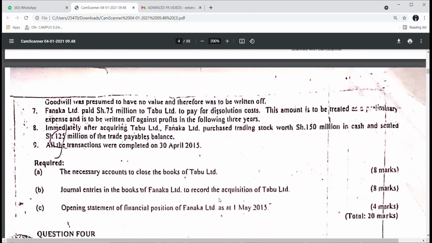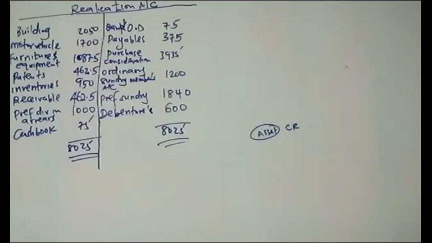Then for journal entries in the books of Fanaka to record the acquisition, so let us do that. So journal entries, we have to do debits and credits.